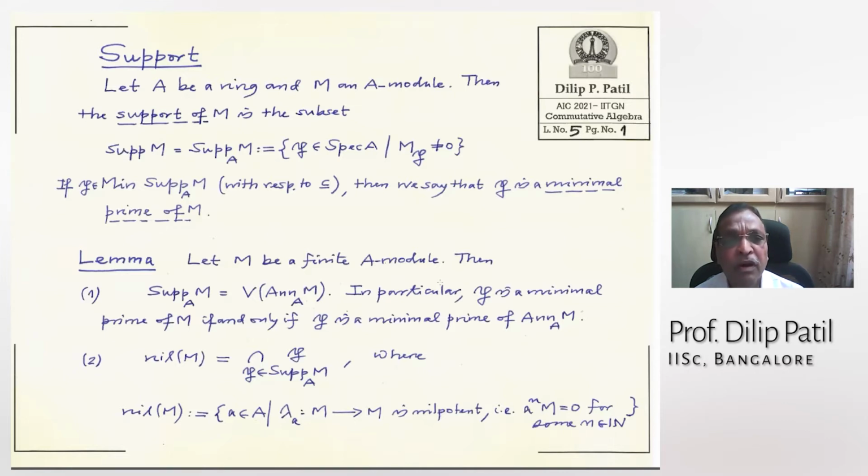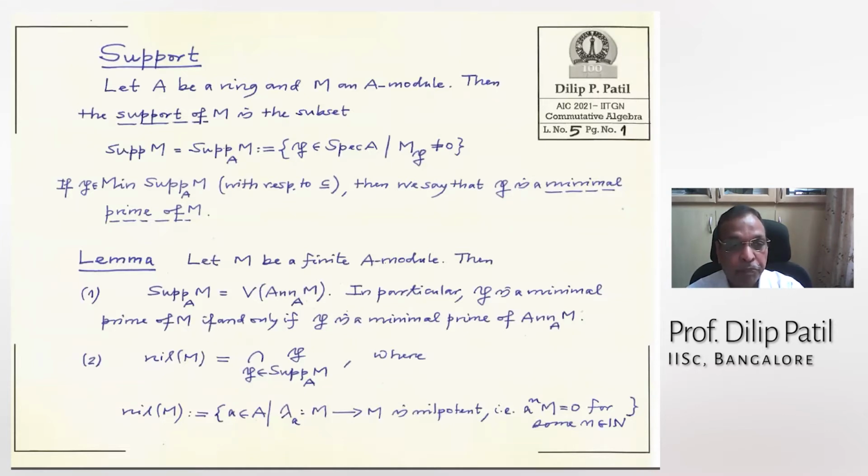So recall that the ring is always a commutative ring for us, and M is a module. Then the support of a module is, this is a notation sub M. When the ring is not under confusion, it's fixed, then we will drop that in the notation. Otherwise, we'll keep it. These are all those primes P such that M localized at P is non-zero.